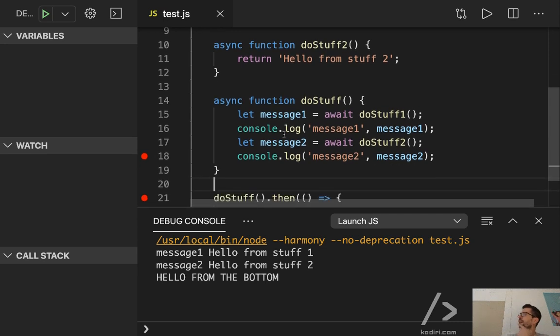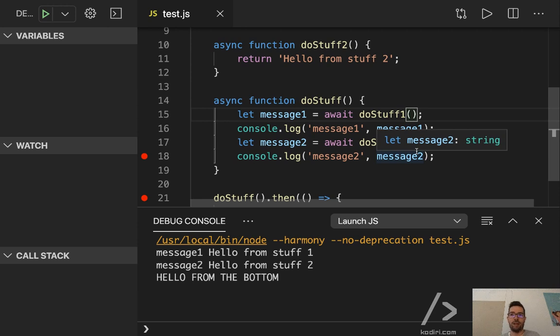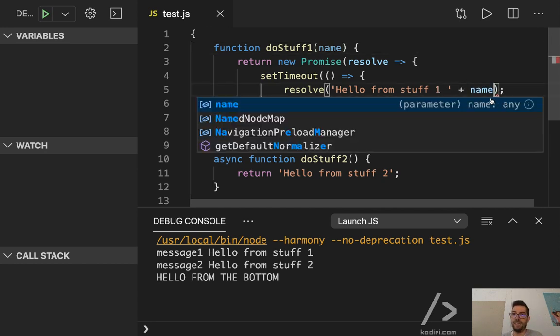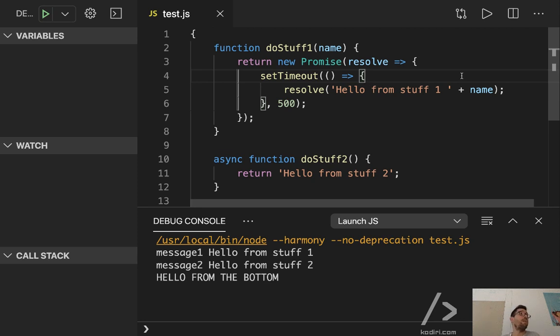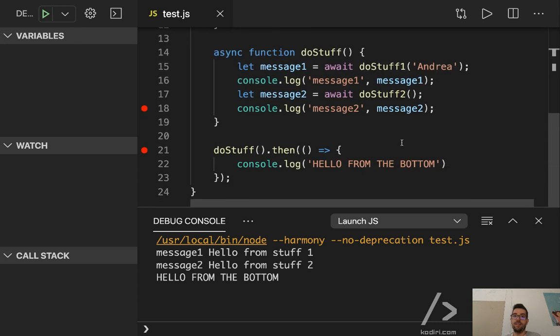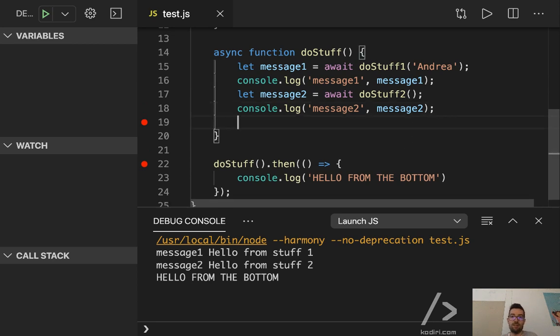How can you pass an argument after await? Where, here? You want to pass an argument. All right, so I can pass Andrea. So now, this is just basic JavaScript, right? So I go to doStuff1, and I got your name. So I can do plus name, right? If I return a promise because it's async, yes. I want to return also log message. You want to return something here? Yes. Okay.